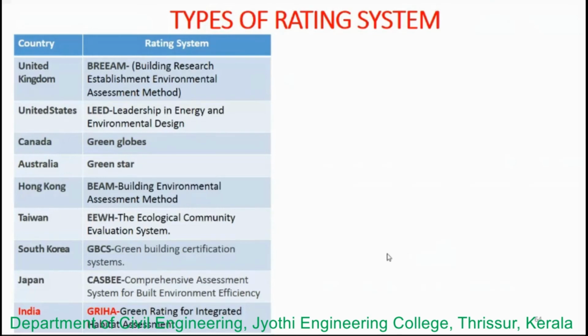Coming to the types of rating systems, we have talked about LEED, which is from the US, the United States. But for different countries, we have different rating systems. In the United Kingdom, we have the Building Research Establishment Environmental Assessment Method. For the United States, it is Leadership in Energy and Environmental Design. For Canada, it is Green Globes, and for Australia, it is Green Star.